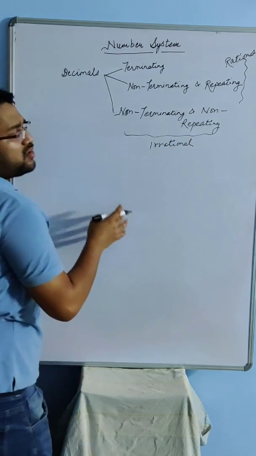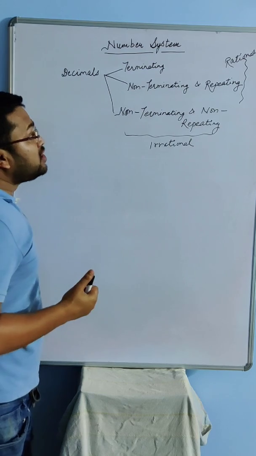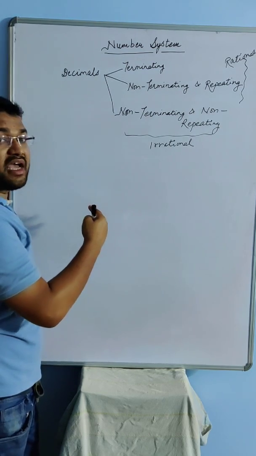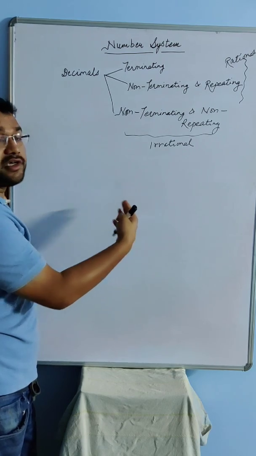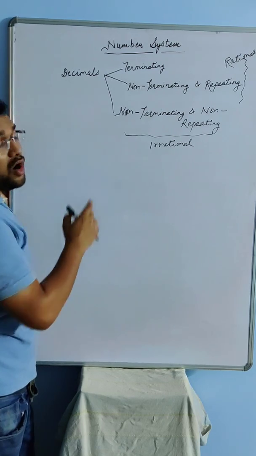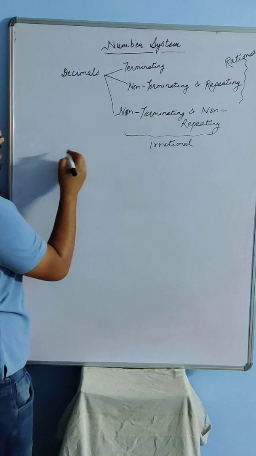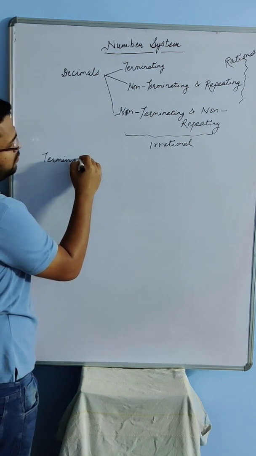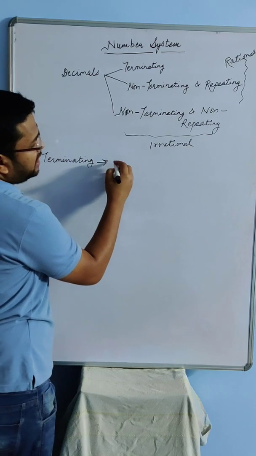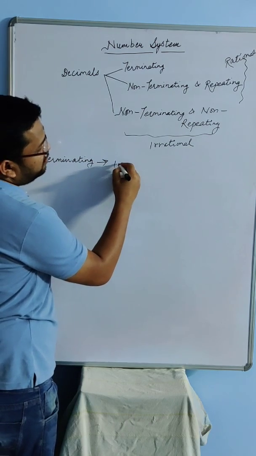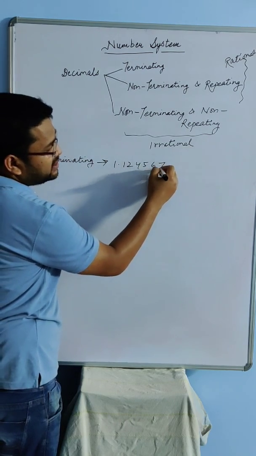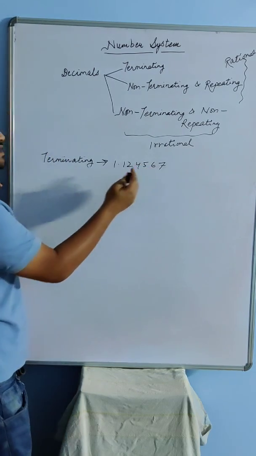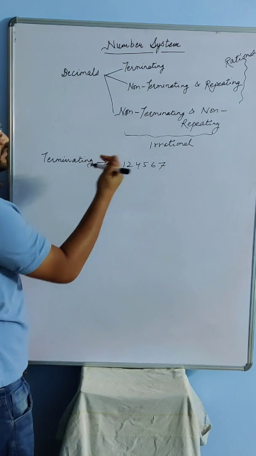I hope all of you remember what terminating decimals were. Terminating decimals were those decimals which used to end after certain digits or certain places. Let me just give an example of terminating. Let's say any decimal like 1.124567. After a certain digit, it ends. Such decimals were called terminating.